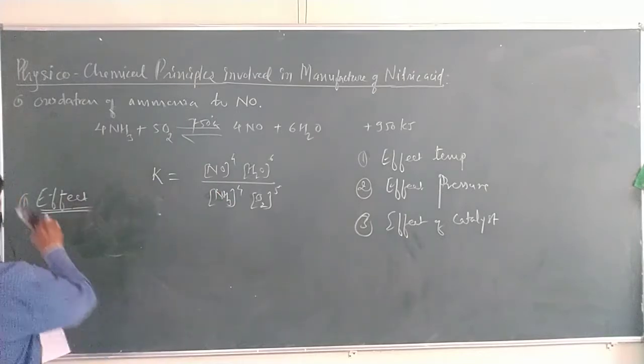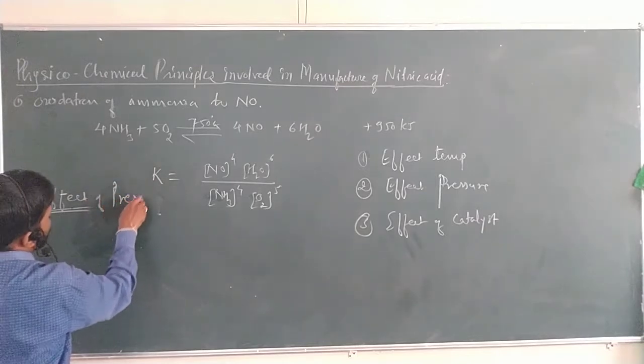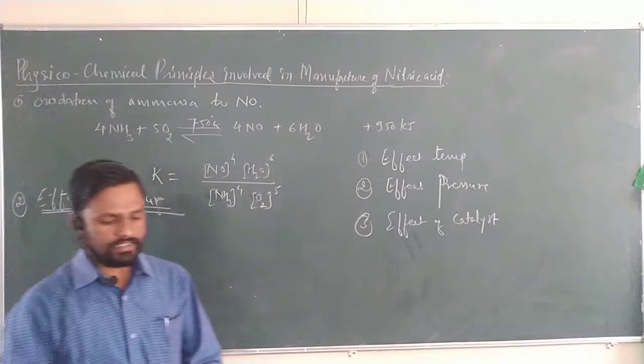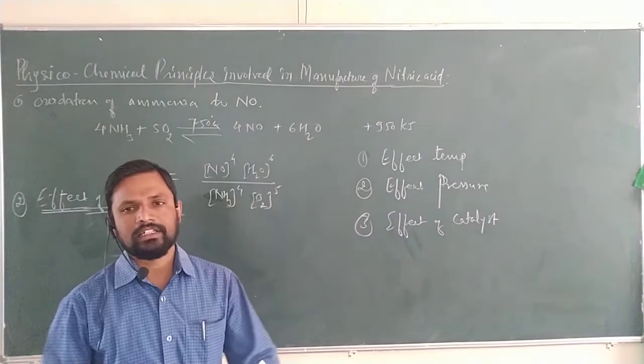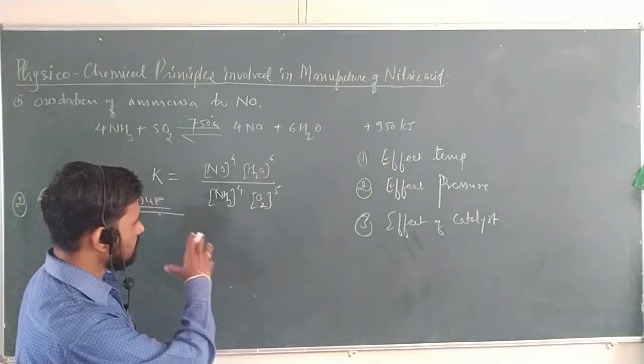Here we can see the effect of pressure. As already discussed, with an increase in pressure, the equilibrium shifts towards the right-hand side, where the volume decreases.